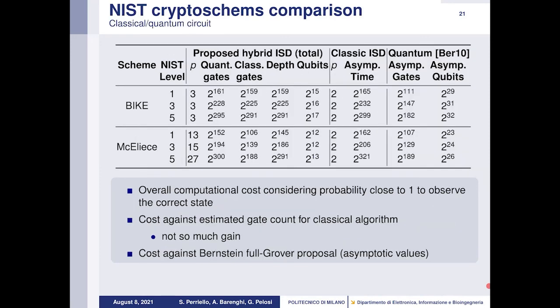And this table instead shows the cost of the overall computation, considering a probability close to 1 to observe the correct state. So it takes into account also the classical part. And we compared our cost against the estimated gate count for the classical-only algorithm, and we can say that there is a gain in our algorithm, but not so much. And we also compared our costs against Bernstein's full Grover proposal that has only asymptotic values.